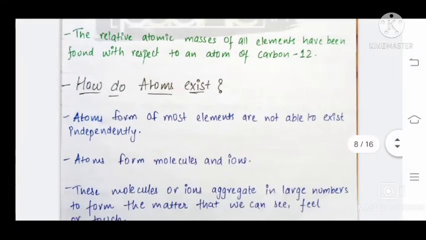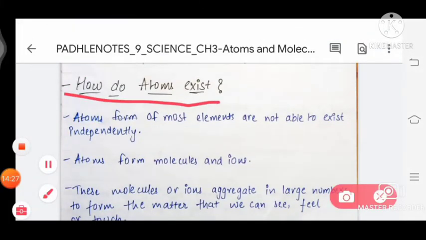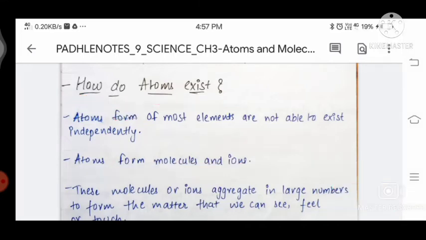So how do atoms exist? Atoms of most elements are not able to exist independently. They form molecules or ions.